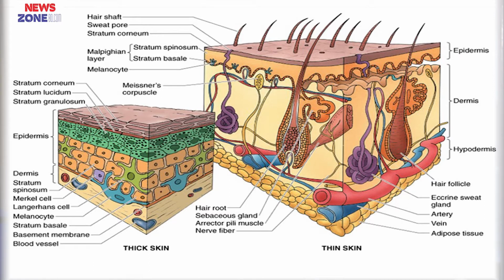This is the figure of thick skin and this is the figure of thin skin. In thin skin, here we can see the hair shaft, hair follicle, sweat glands, and this is sebaceous gland.